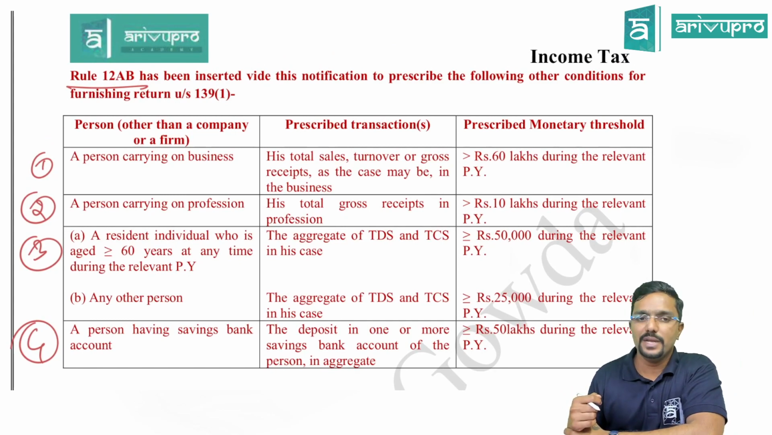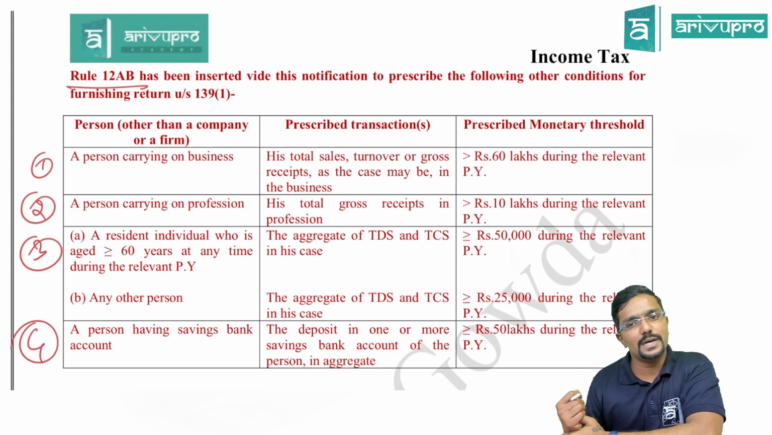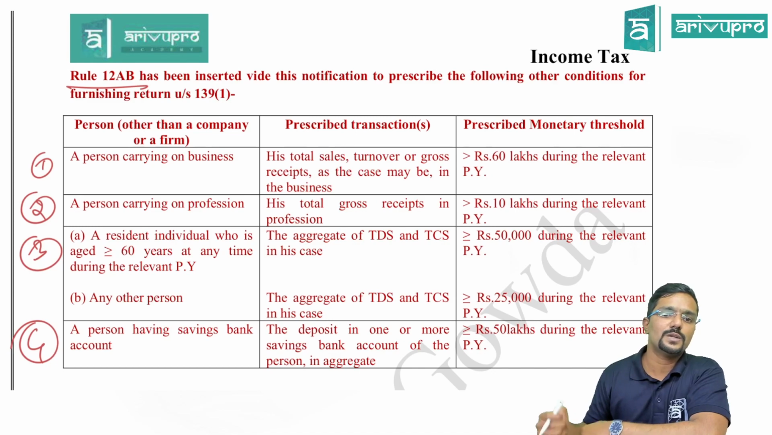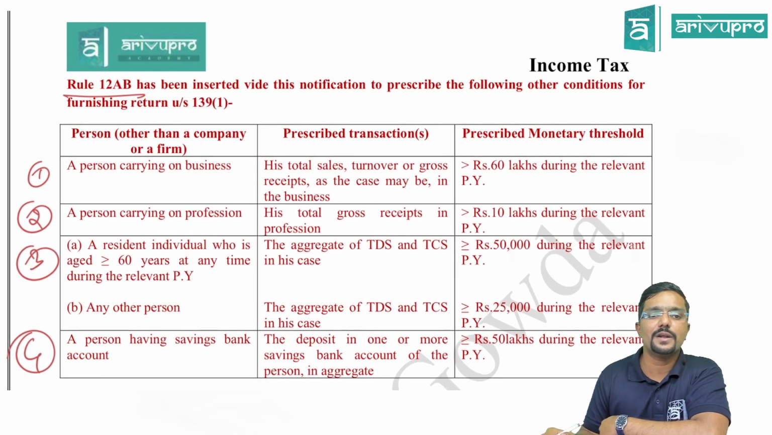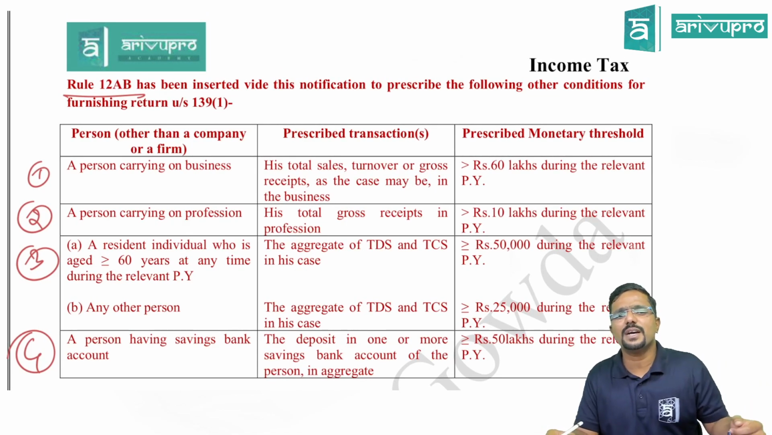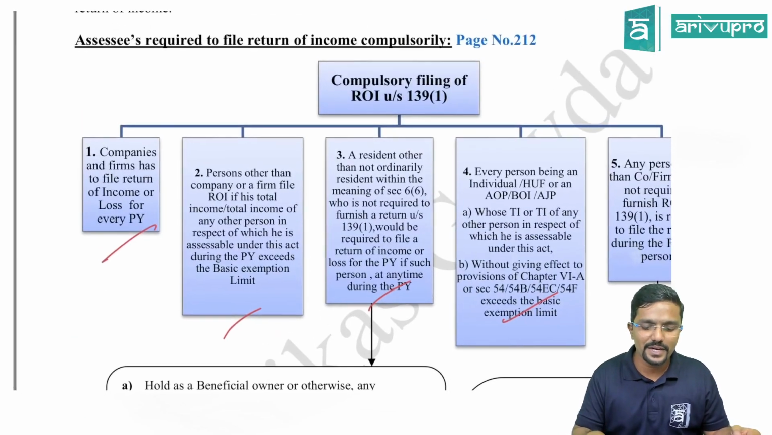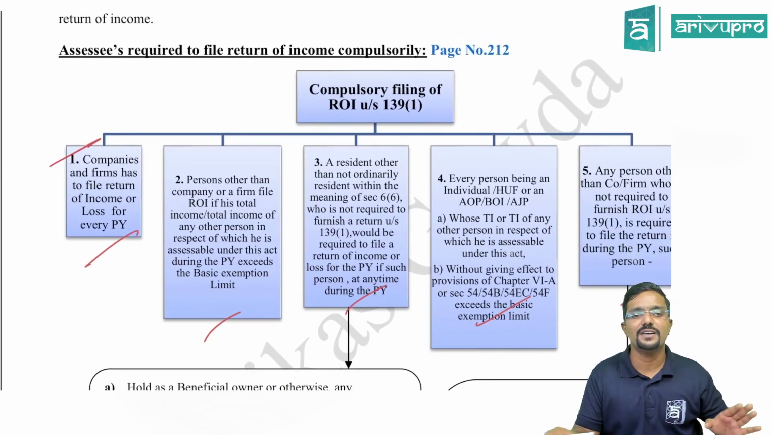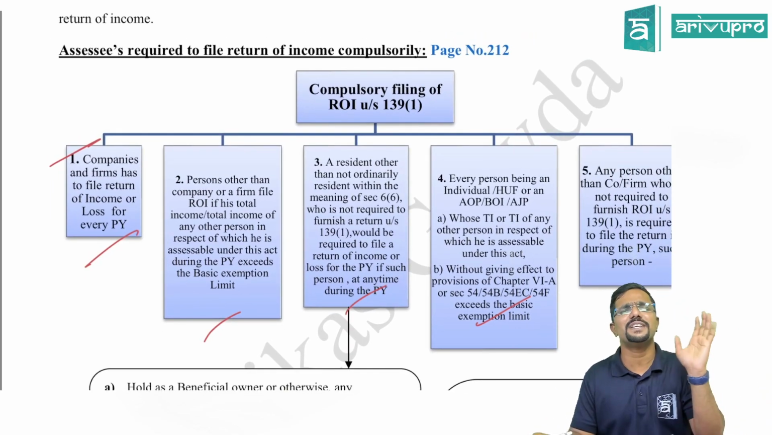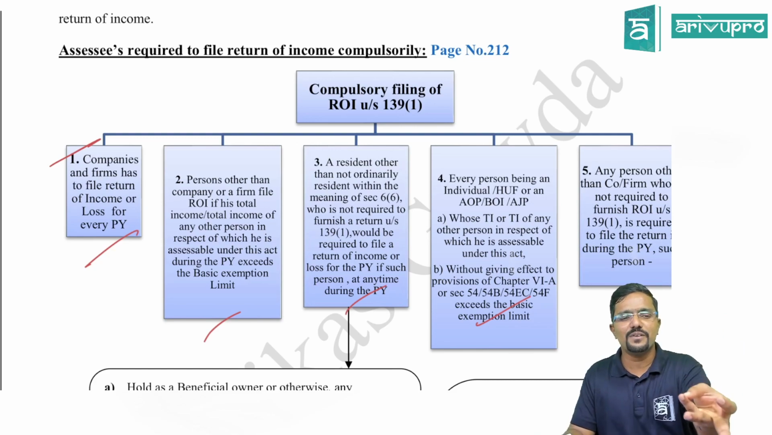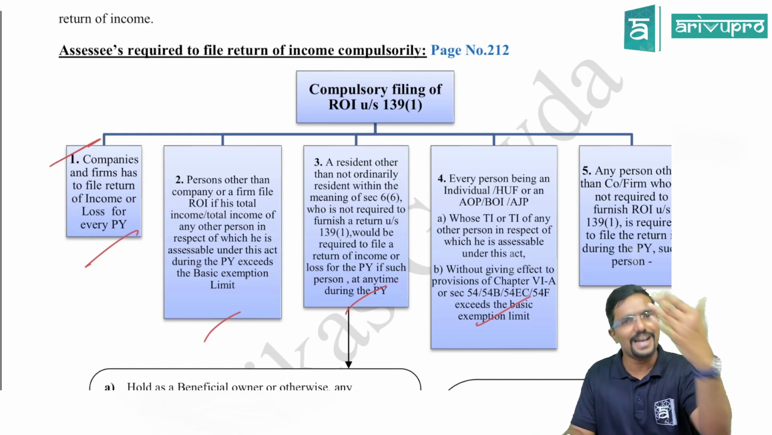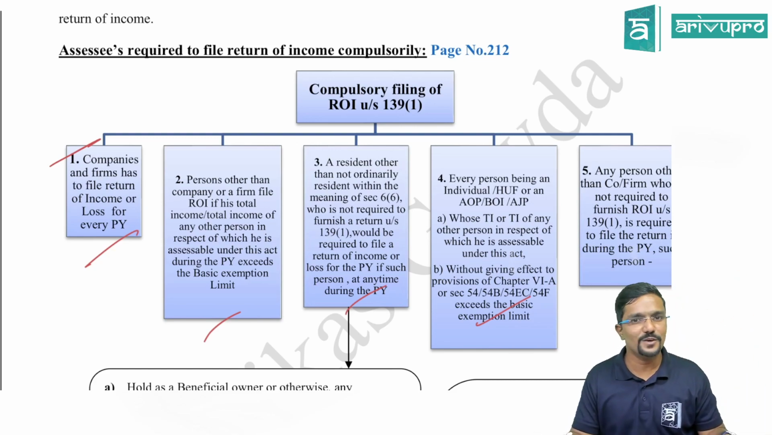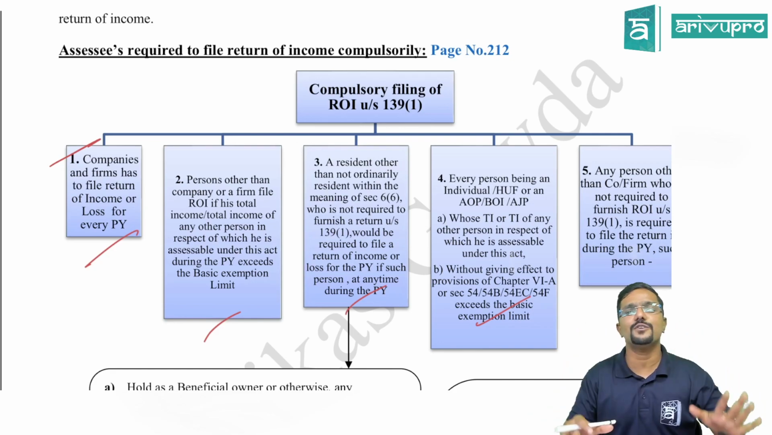Rule 12AB has been inserted by this notification to prescribe the following other conditions for furnishing return under section 139 subsection 1. What are those? Person other than a company or a firm. Sir, why person other than a company or a firm? Because company and firm have to file their return as per point 1 only. It is mandatory for them, irrespective of their income, irrespective of their turnover. So all the company and firm have to file the return.